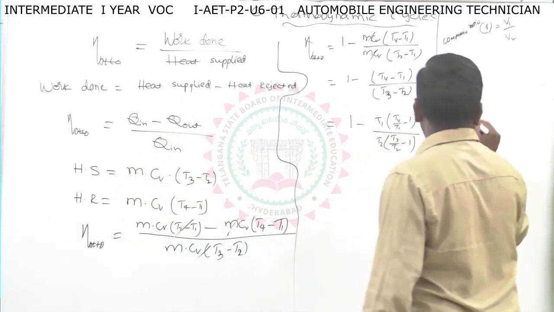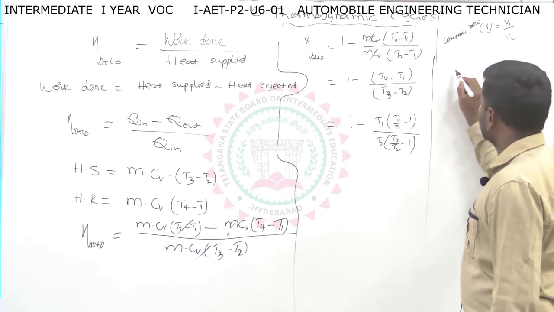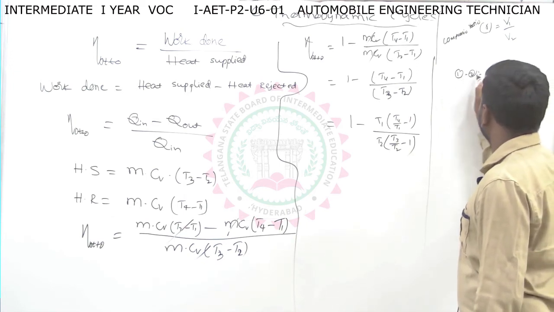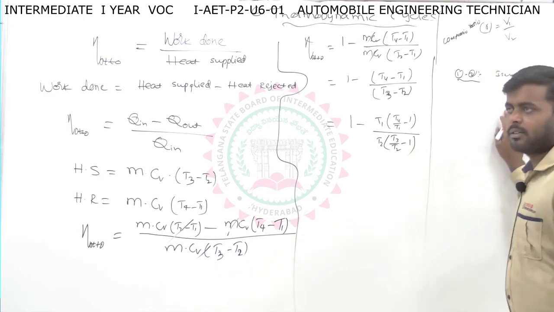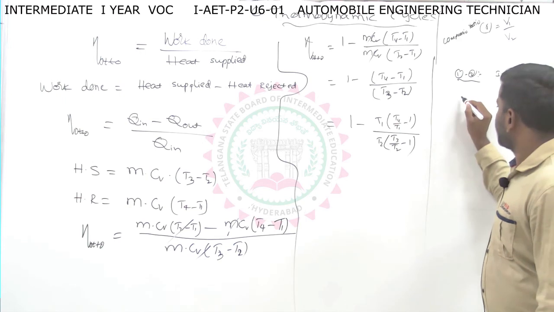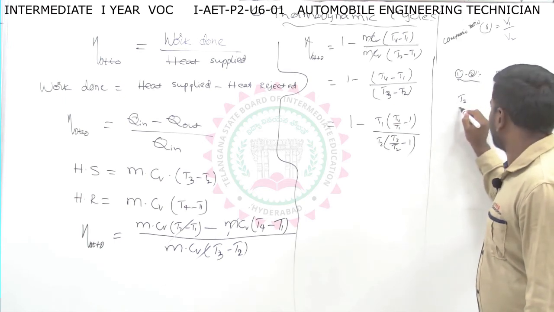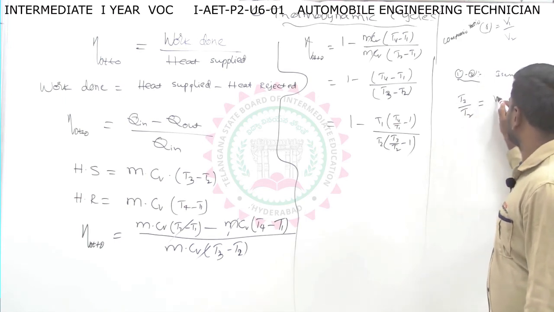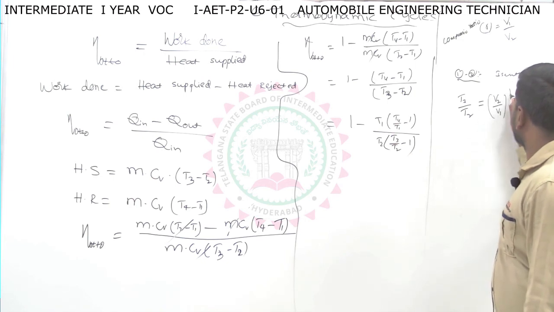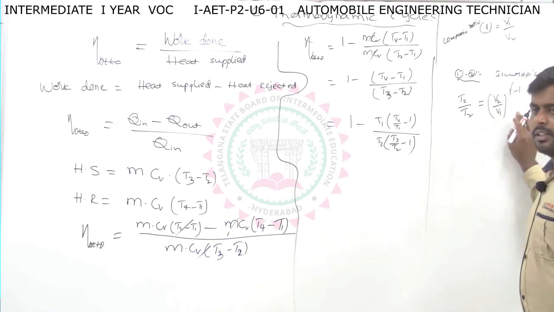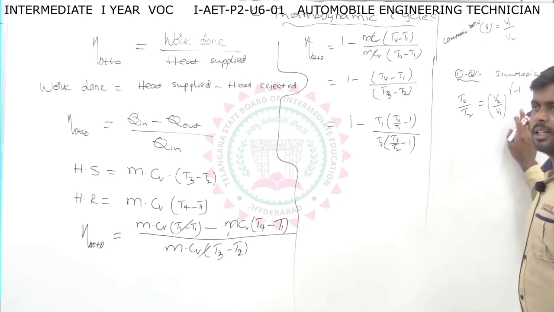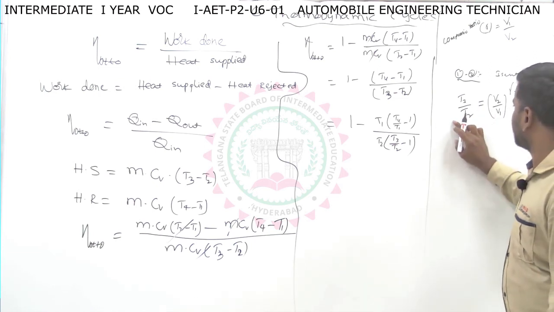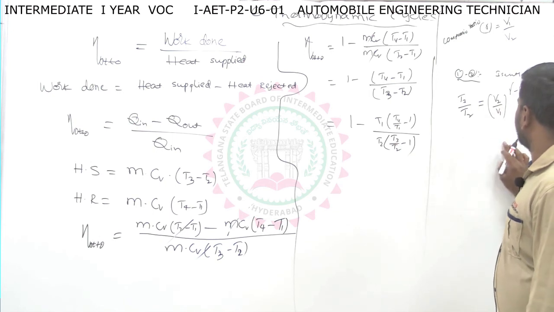So from the PV and TS diagrams, we know process 1 to 2 is an isentropic process. So we know from the isentropic equations, T3 by T2 equals V2 by V1 whole to the power of gamma minus 1. Where does it come from? It is coming from the isentropic equations. Already you have studied this in the derivations of thermodynamic processes. T3 by T2 equals V2 by V1.